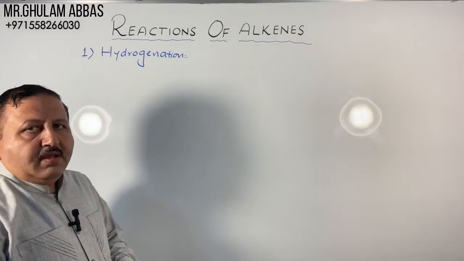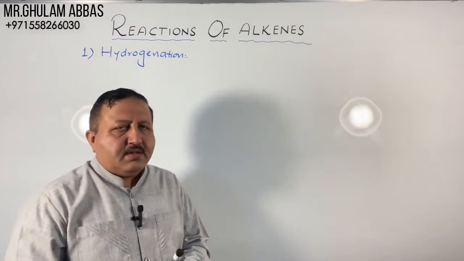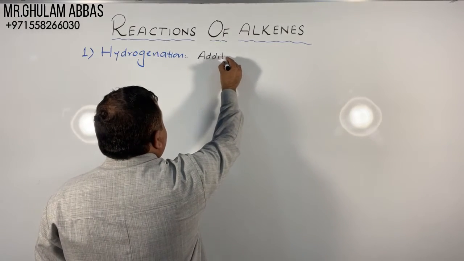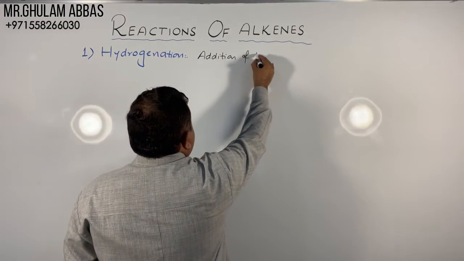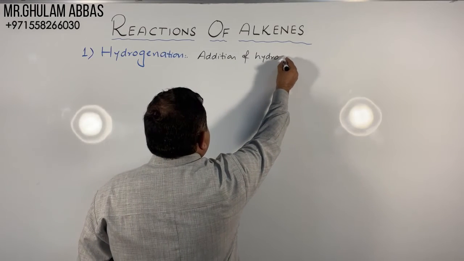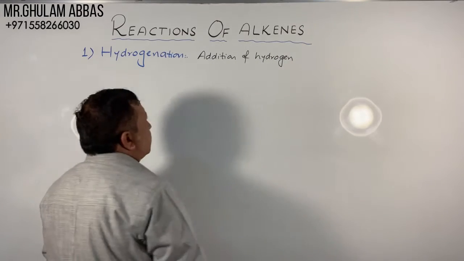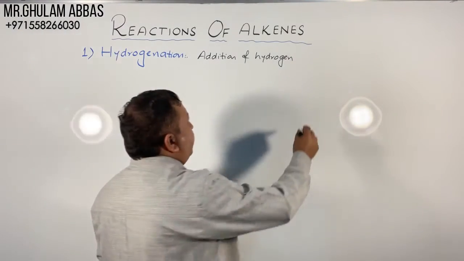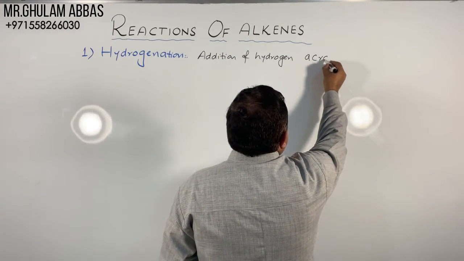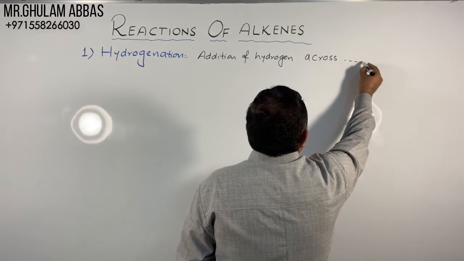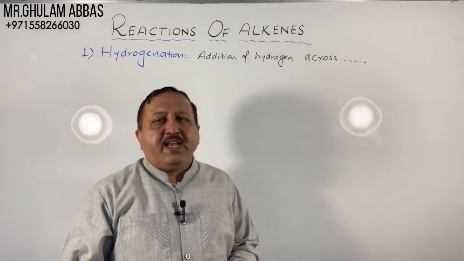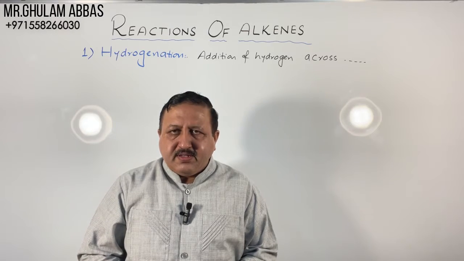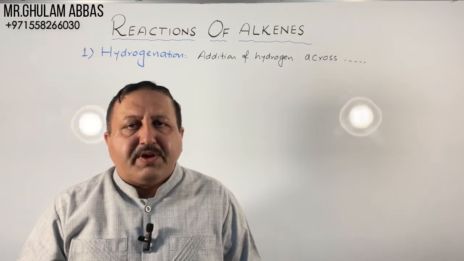Hydrogenation, what is meant by hydrogenation? Addition of hydrogen across multiple bond. Multiple bond means double or triple bond. We can add hydrogen on double bond. We can add hydrogen on triple bond.